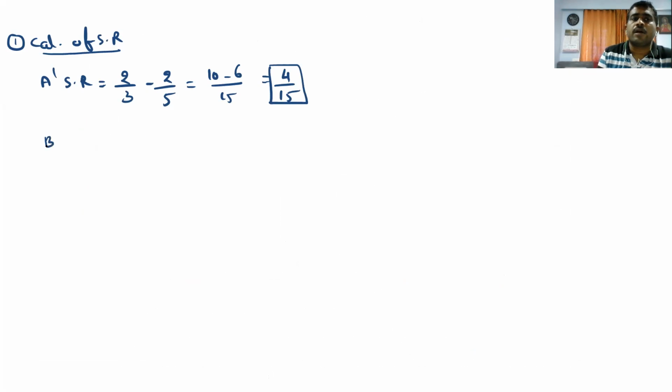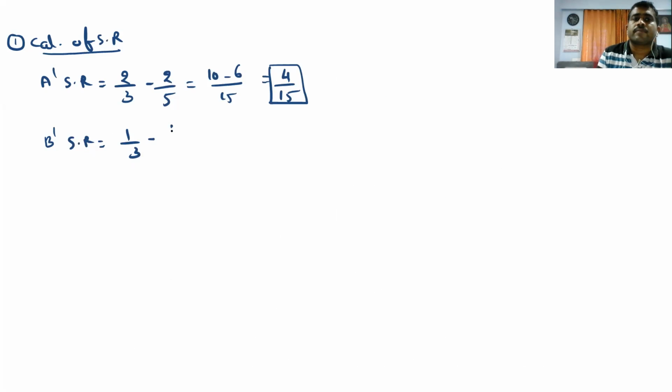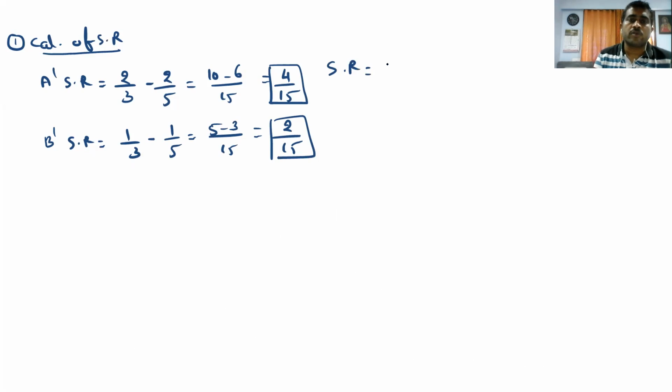Now comes Beena, that is B's sacrifice, that is 1/3 minus 1/5. 5 minus 3 over 15, that is 2/15. So the sacrifice ratio comes to 4:2, so we can say 2:1. Sacrifice ratio 2:1. That is clear.